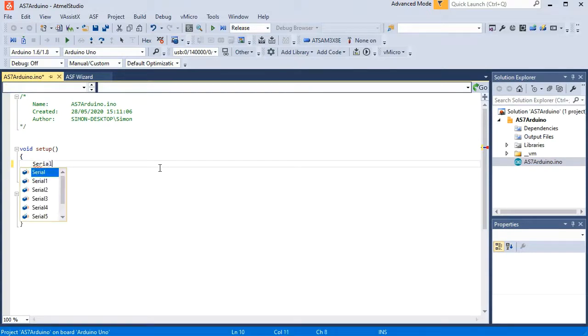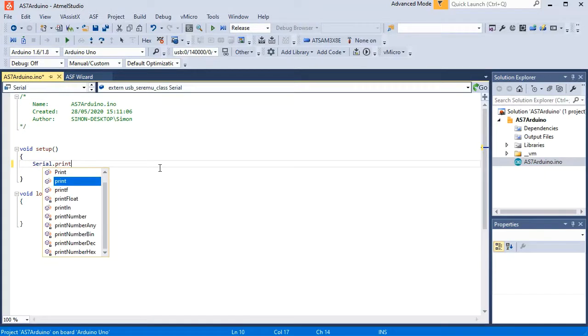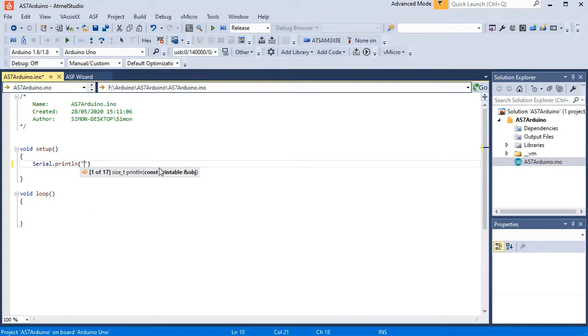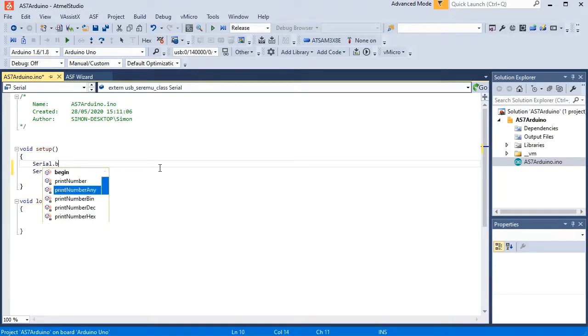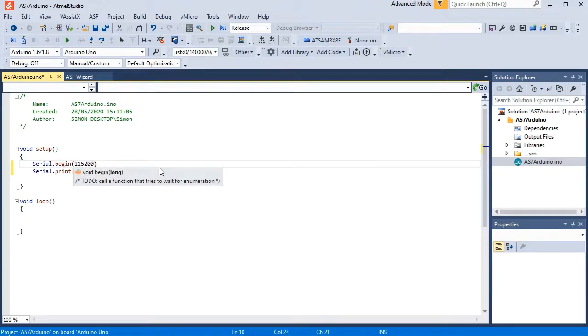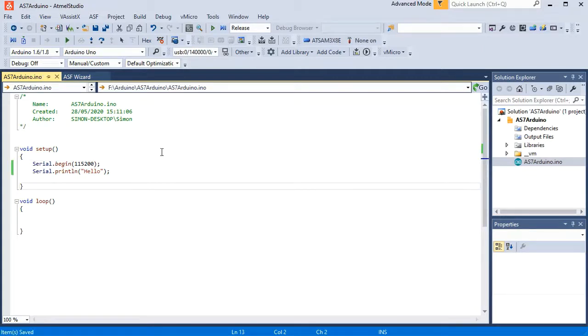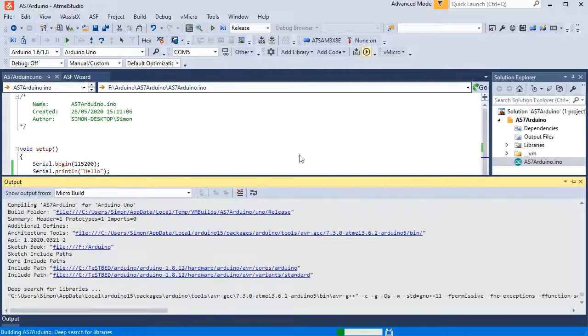We'll be able to build and upload our code. So there's our simple sketch. Just ensure we've got the right port selected. Now we can just press the build and upload button on the toolbar.